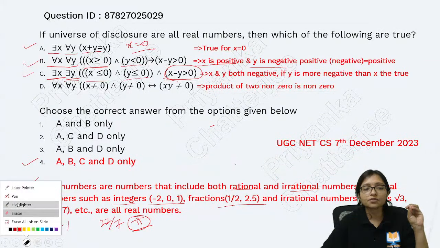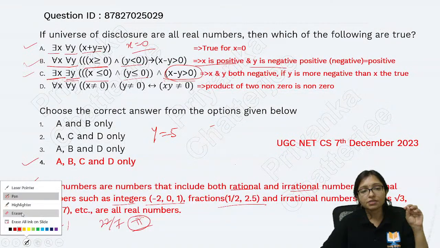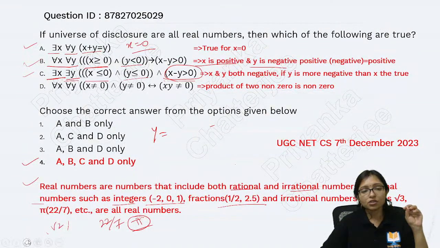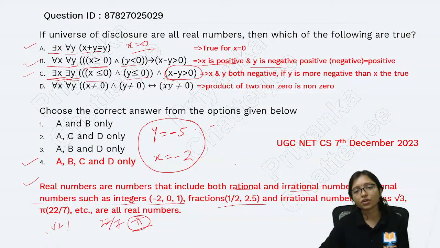How can I satisfy? If I am taking y equals to minus 5, and I am taking x equals to minus 2. That is a value because it is there exists. If any value I can put, then it will be okay.